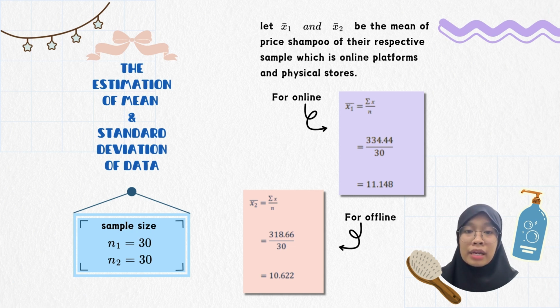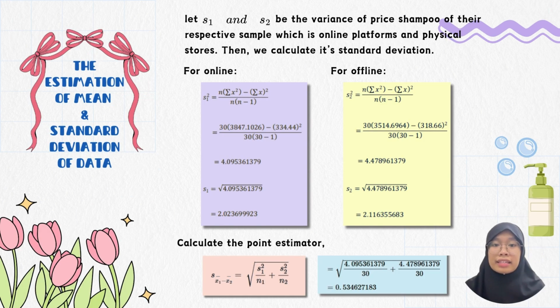Here we let x bar 1 and x bar 2 be the mean of shampoo price of the respective sample. For online, the mean that we get is 11.148, while for offline, the mean we get is 10.622. Next, we calculate the standard deviation by calculating its variance first, and then we square root it to get the standard deviation. For online, the variance we get is 4.0953, and the standard deviation we get is 2.0236. For offline, the variance we get is 4.4789, and the standard deviation we get is 2.116.